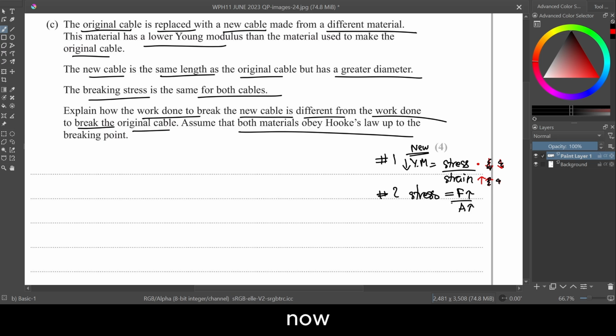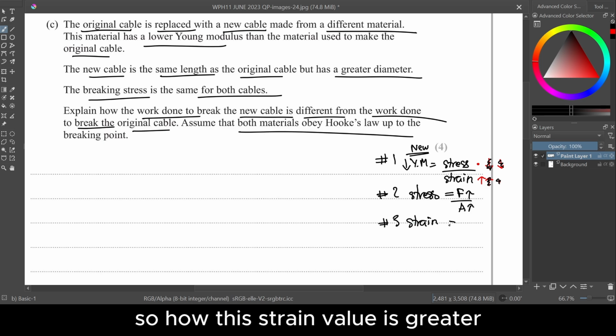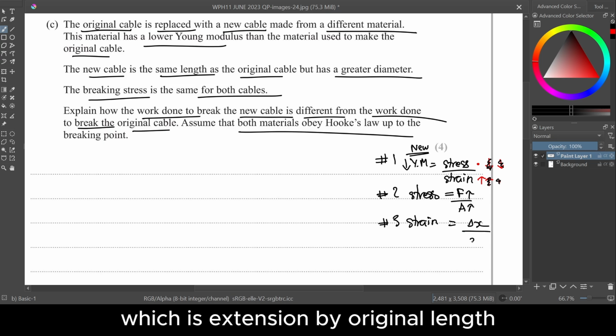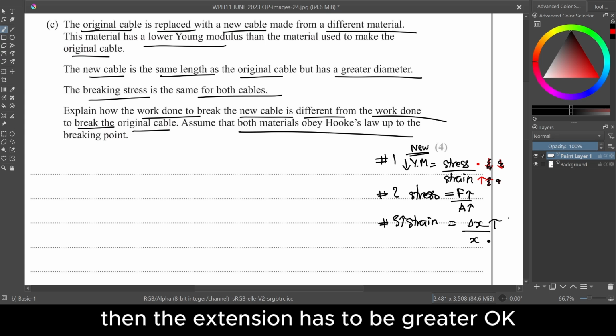Now, third step, let's go for strain. How is this strain value greater? It says that it has the same length, right? We know the formula of strain, which is extension by original length. So the original length is the same, but if the strain value is greater, then the extension has to be greater.